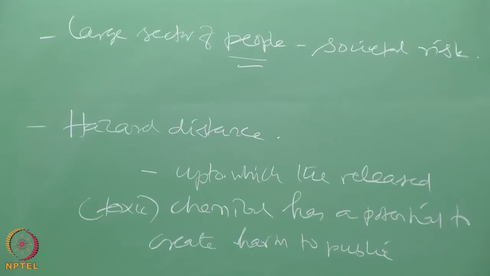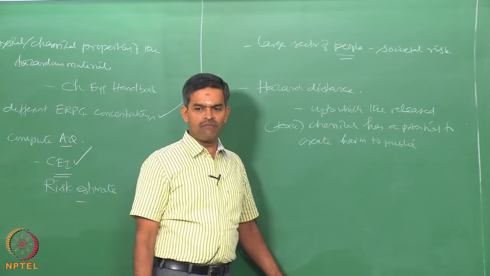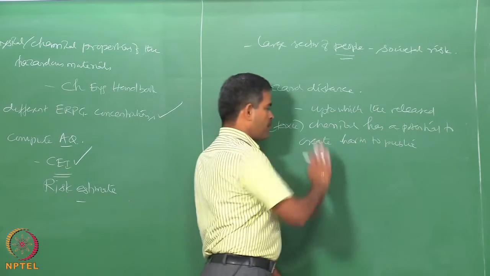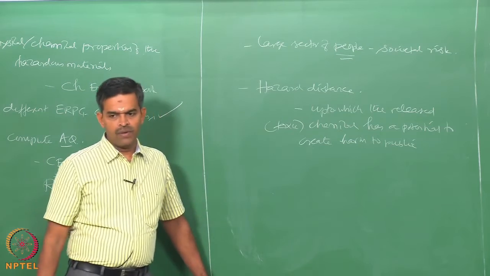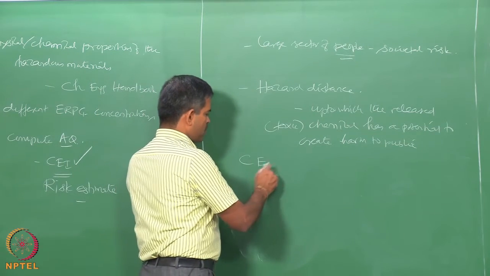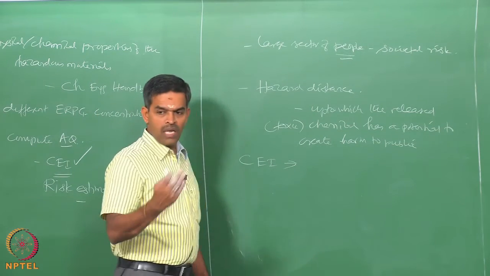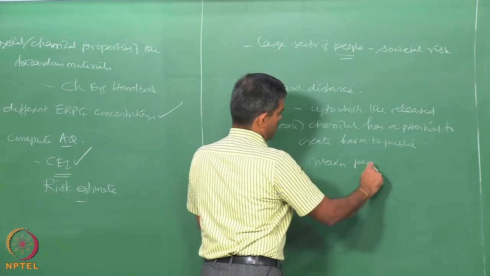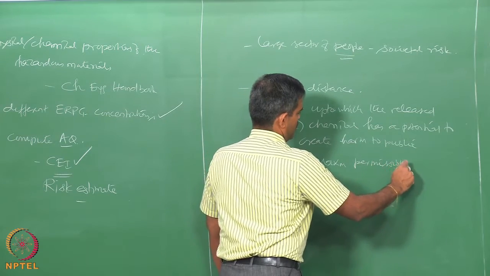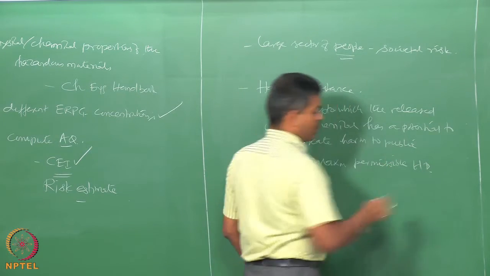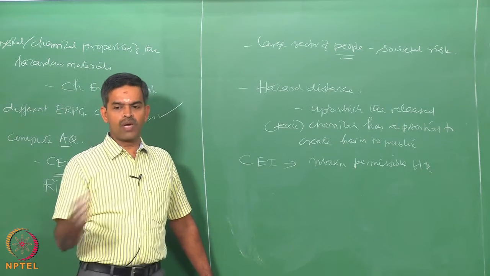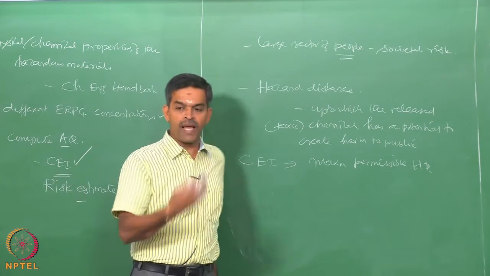Suppose people are placed beyond this hazard distance from the source, then obviously the effect or the consequences arising from the released chemical can be minimized. So, ultimately, the chemical exposure index should tell me the maximum permissible hazard distance beyond which people should be placed, or colonies should be located, or community services should be planned, etc.